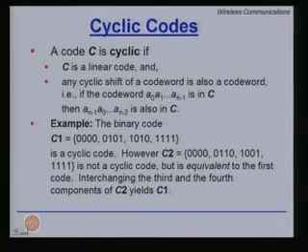Please understand that if we can really construct cyclic codes, then they are very hardware friendly. We can generate them using shift registers without any problems.